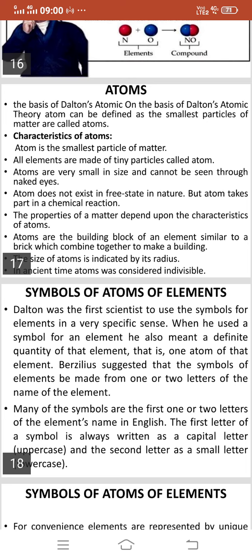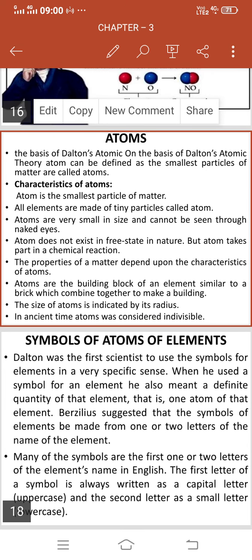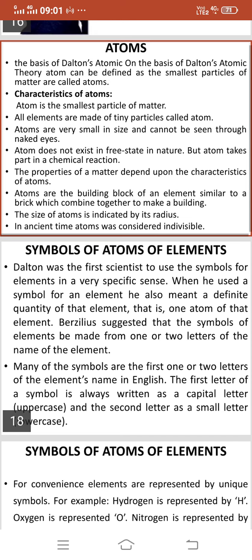Atoms are the building blocks of an element, similar to bricks which combine together to make a building. The size of atoms is indicated by its radius. In ancient times, atoms were considered indivisible.